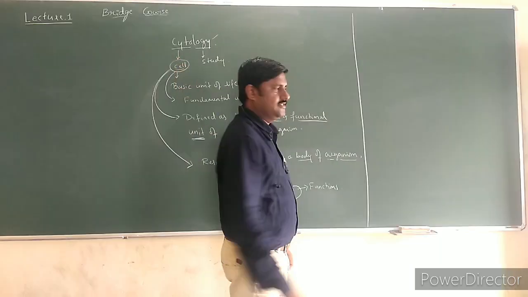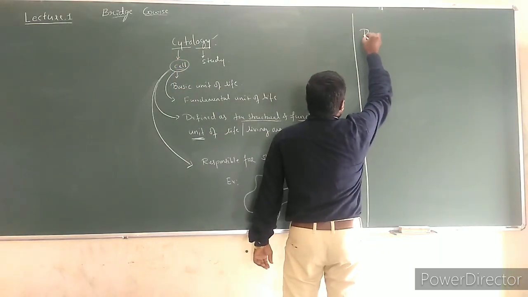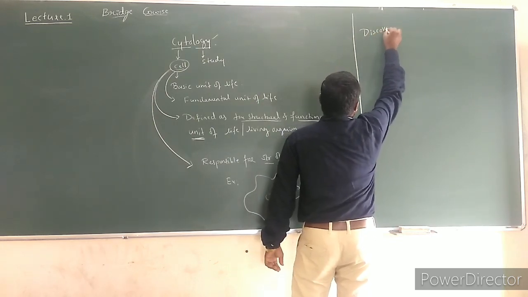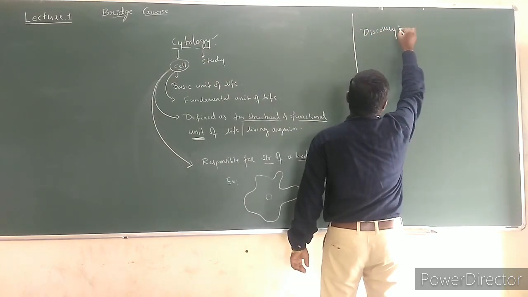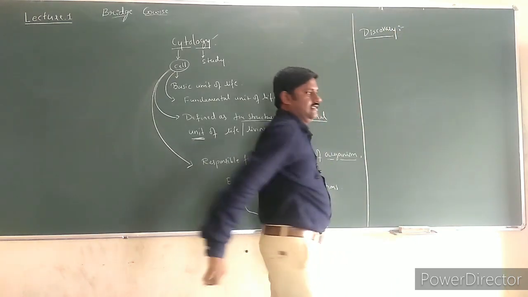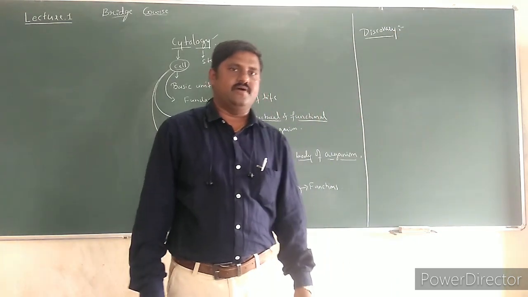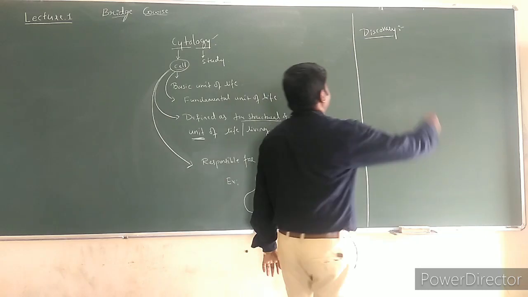So this is the next topic, discovery of the cell. The cell was first discovered by Robert Hooke.